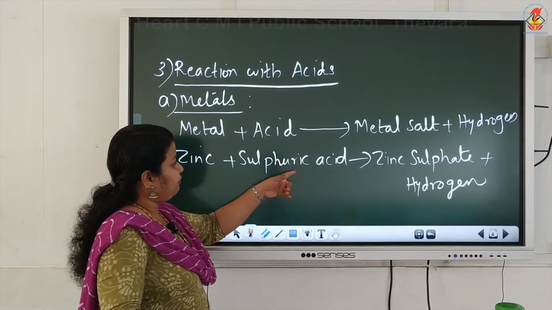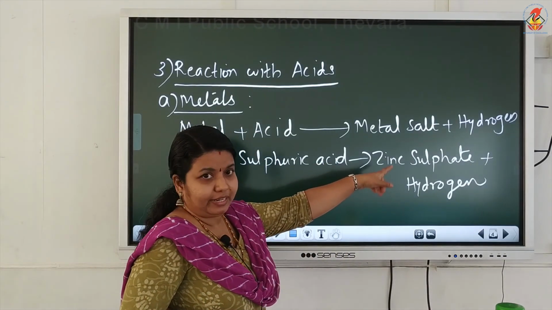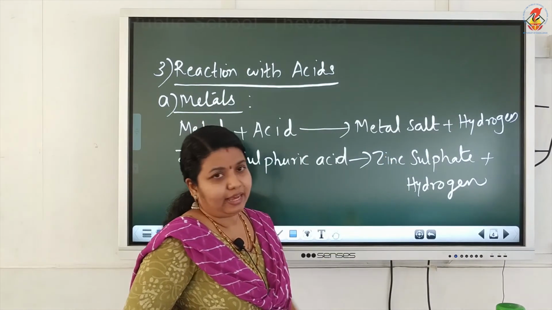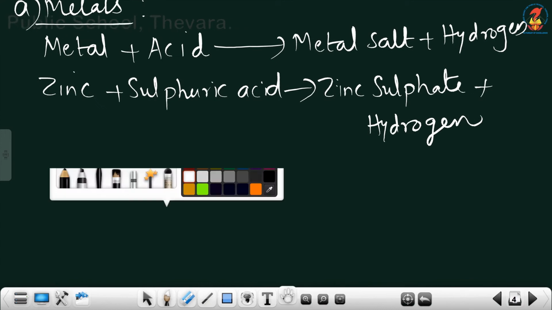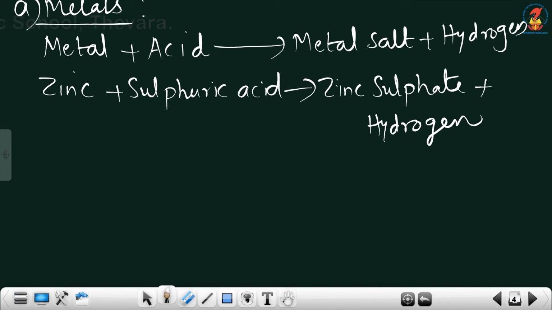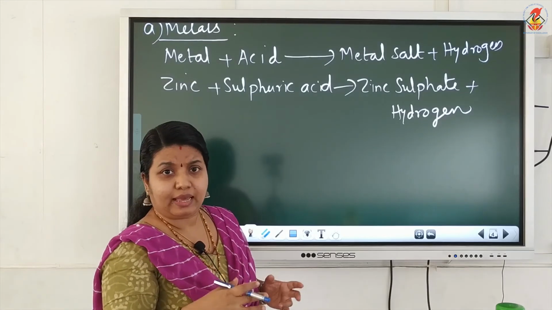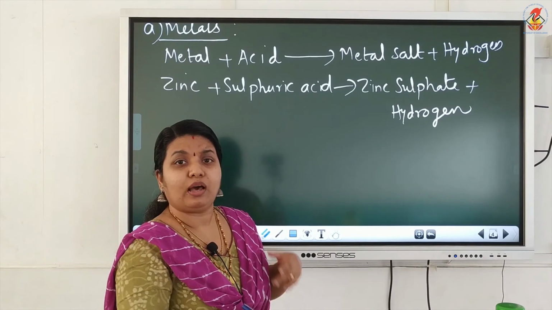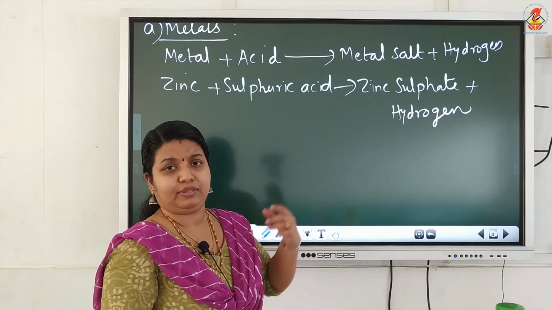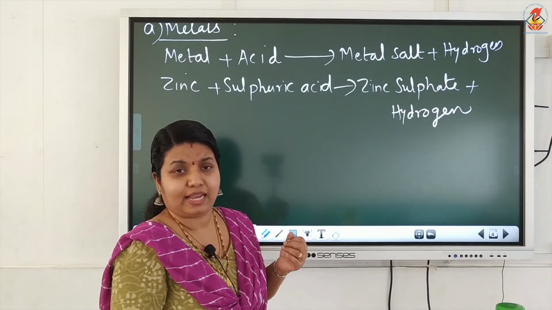Zinc reacts with sulfuric acid to form zinc sulfate. That is the metal salt there. Then hydrogen gas. Now, there is a test for hydrogen gas. Hydrogen is a colorless, odorless gas. Hydrogen comes out as bubbles. You can see the evolution of bubbles, but the gas is colorless and odorless. It has no color, it has no smell. So, how to identify whether the given evolved gas is hydrogen or not?